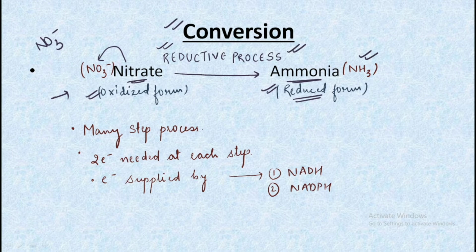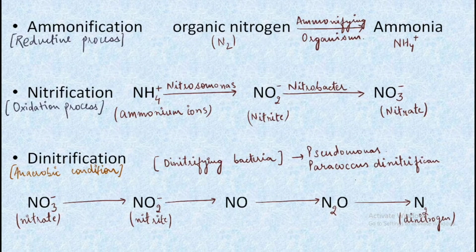In this conversion of nitrate into ammonia, there are some main steps. In these main steps, 2 electrons are needed at each step, and the electrons required at each step are supplied by NADH and NADPH. Let's move forward. So this is the complete process in which the conversion of nitrogen takes place.